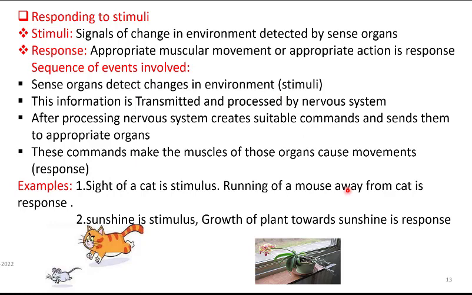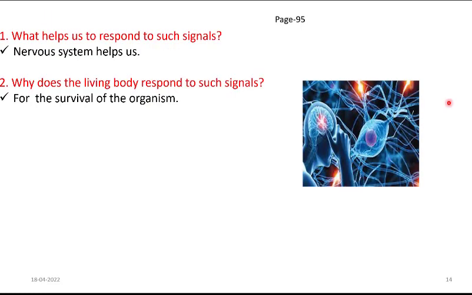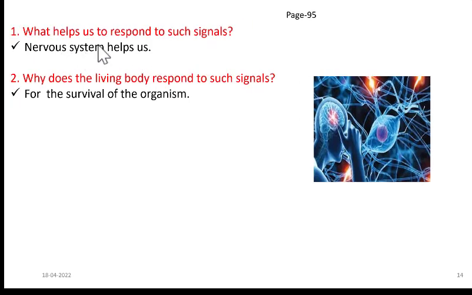Yes. Now let us come to page number 95. There are two questions given in the textbook. Let's read them. What helps us to respond to such signals? The answer is, the nervous system helps us to respond to such signals in the case of animals. A sequence of events takes place within the nervous system after we detect changes in the environment.